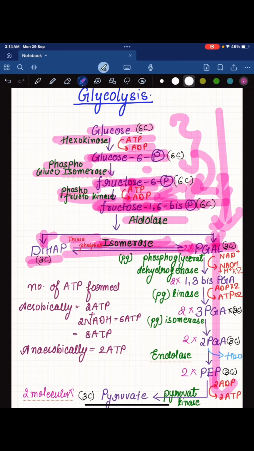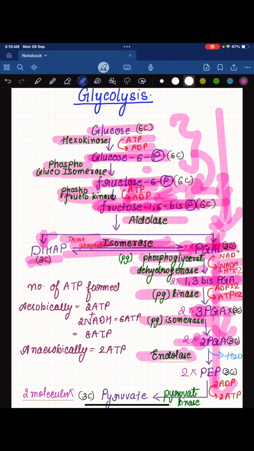PGAL is phosphoglycerate aldehyde. Phosphoglycerate aldehyde is converted into 1,3-bis-phosphoglycerate by the enzyme phosphoglycerate dehydrogenase. Here, 2 molecules of NADH is formed. Now, next step is 1,3-bis-phosphoglycerate is converted into 3-phosphoglycerate by the enzyme phosphoglycerate kinase. In this step, 2 ATP molecules are formed. Now, 2 molecules of 3-phosphoglycerate is converted into 2 molecules of 2-PGA by the enzyme phosphoglycerate isomerase. This is an isomerization reaction where a functional group is shifted from the 3rd carbon to the 2nd carbon.